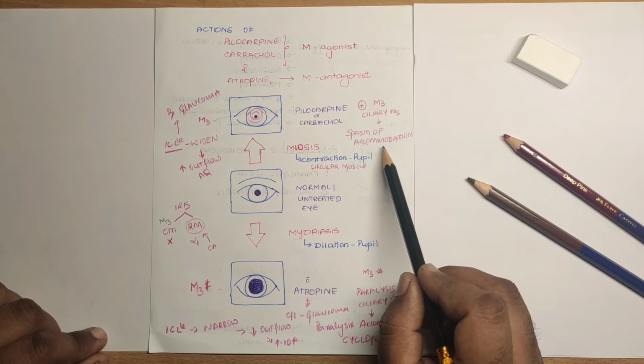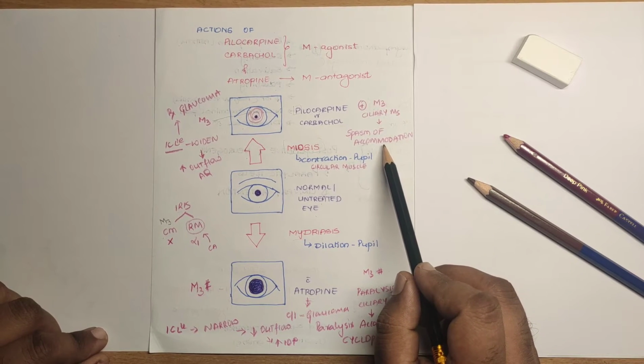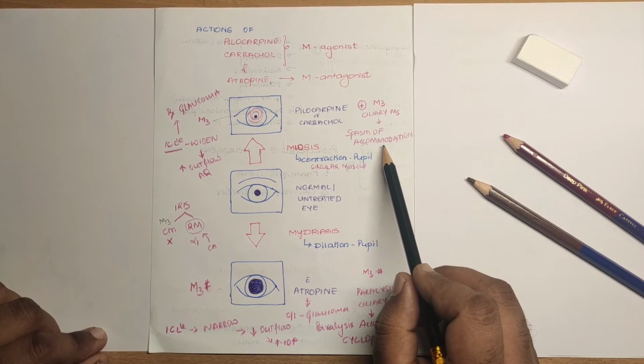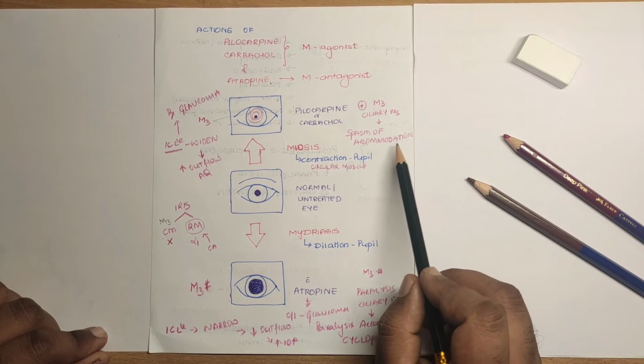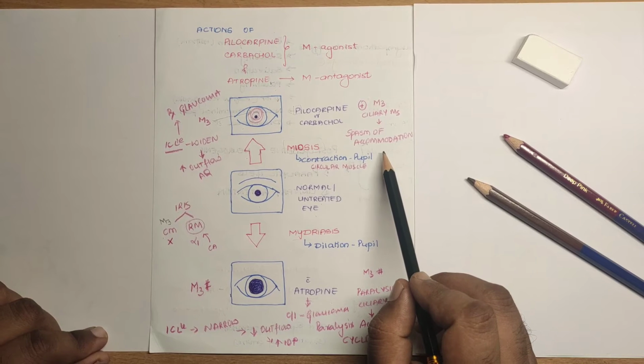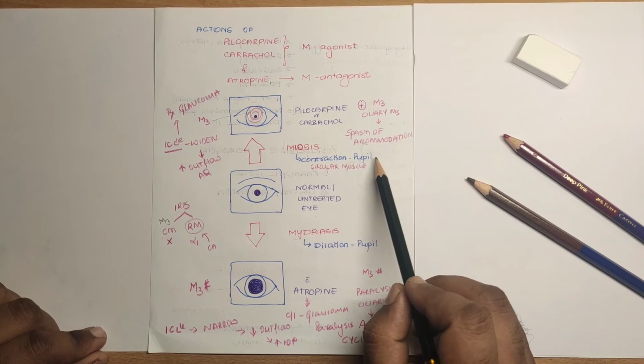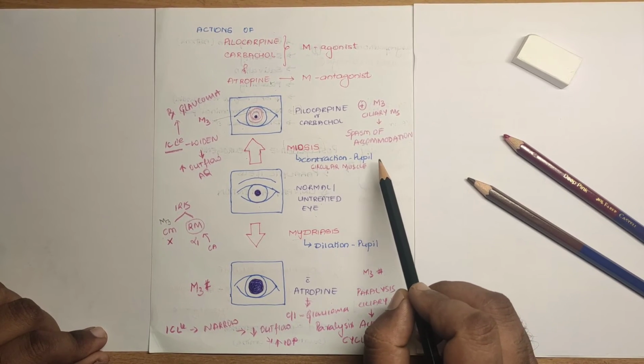So what do you understand by spasm of accommodation? As you know, the lens is supported by the suspensory ligament. The suspensory ligament attaches the lens and the ciliary muscle. So it is a link between the lens and the ciliary muscle.